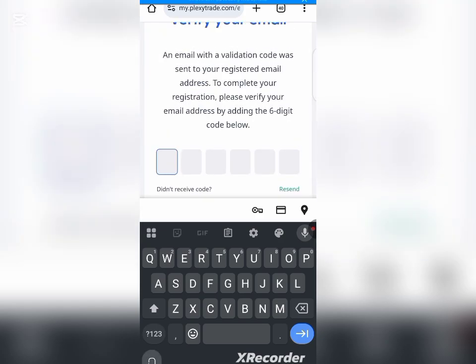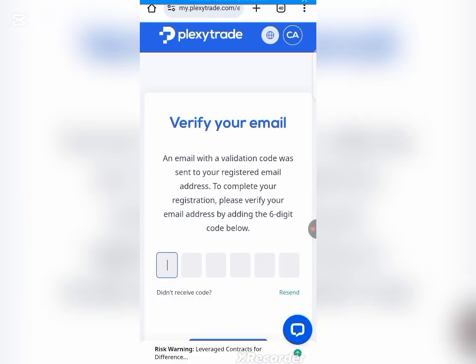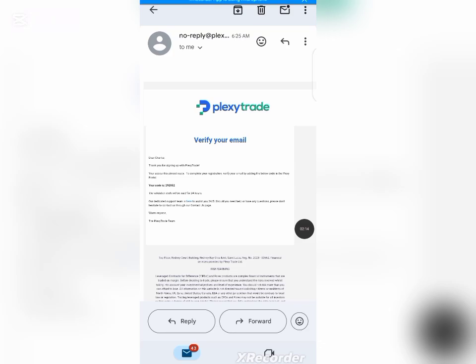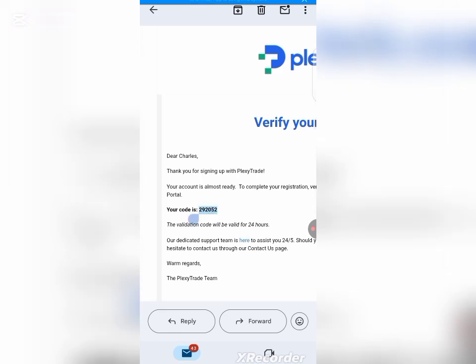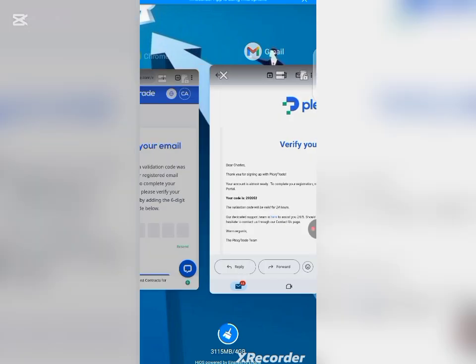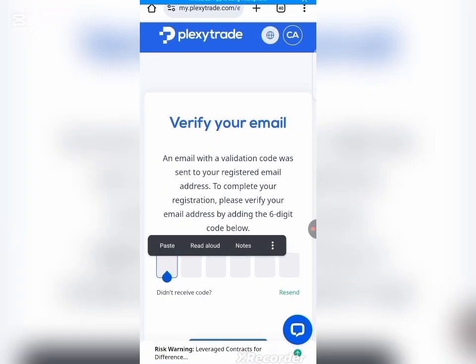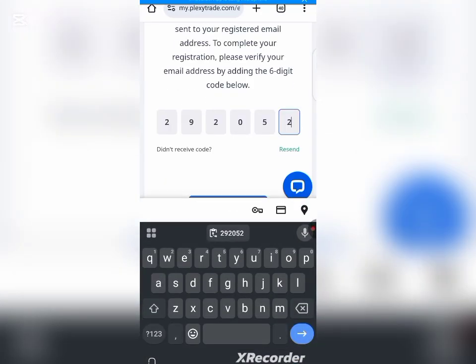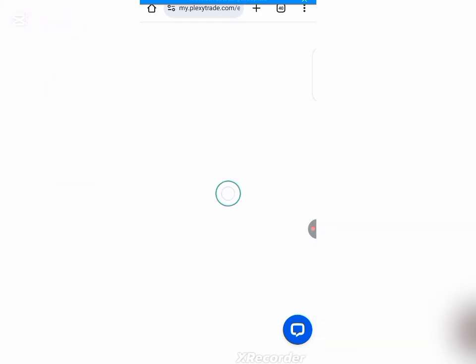So now this is the next step. You have to verify your email account, and a code has been sent to your email. The next thing for you to do in order to activate your account is to go to your email, copy the code, and paste it here. As you can see, this is the message I just received from them, and this is my code right here. The next thing for me to do is to copy my code and head back to the platform that we are using to get our bonus. Once I get there, I'll just paste it in, and as you can see, I have pasted it already. Just click on confirm email and your account will be activated.